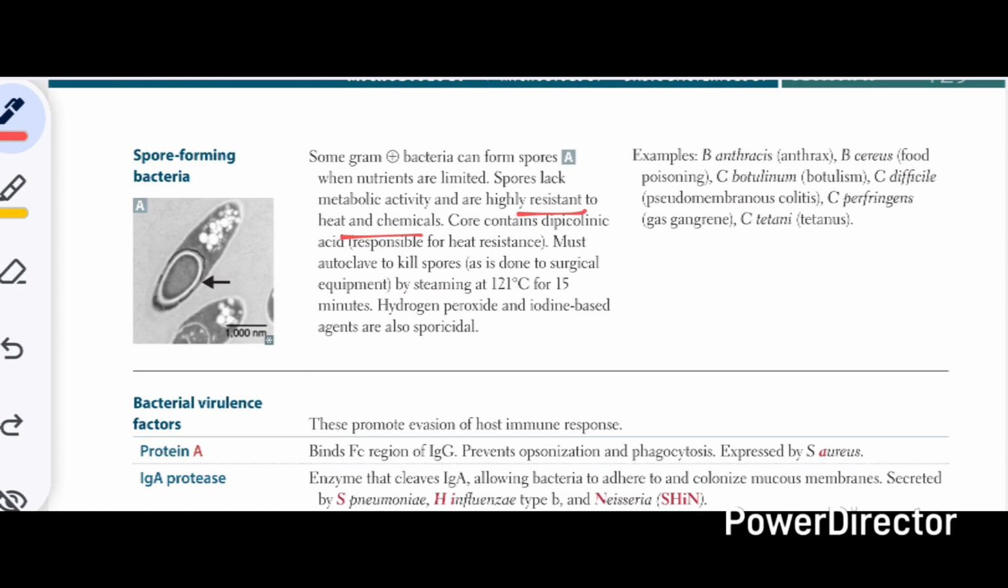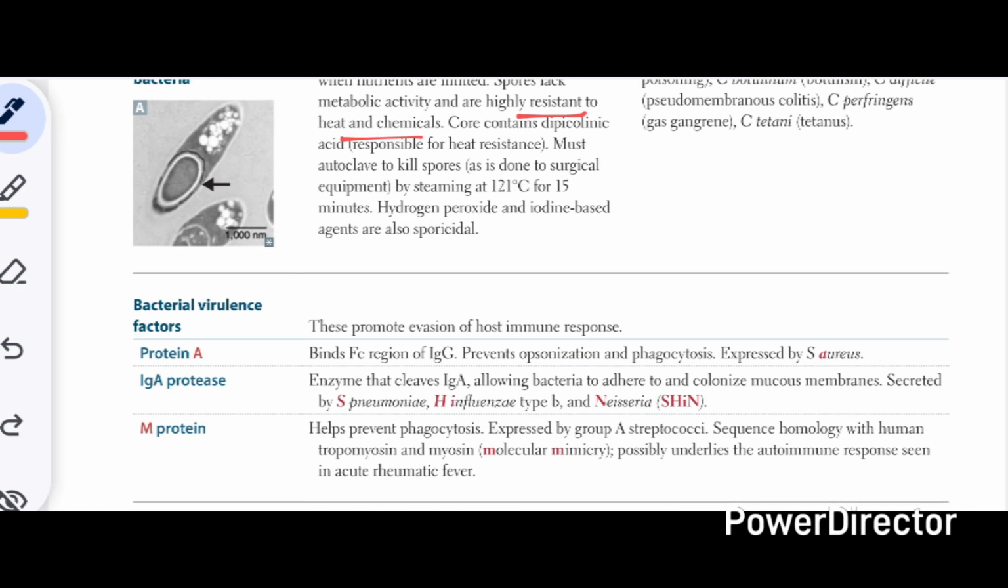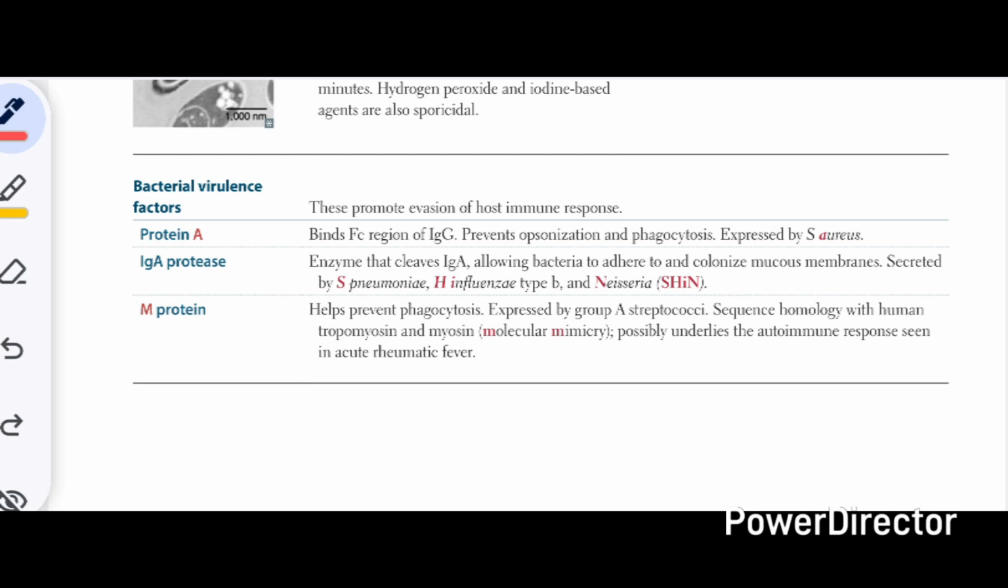And then we have some important bacterial virulence factors such as protein A that binds Fc region of the IgG and prevents opsonization and phagocytosis. Protein A is an important pathogenic and virulence factor of the staph aureus, so A for protein A and A for aureus. Then we have IgA protease, that is an enzyme that cleaves the IgA, as the name suggests, allowing bacteria to adhere to and colonize the mucous membranes. It is secreted by three organisms: Strep pneumo, H. influenza, and Neisseria.